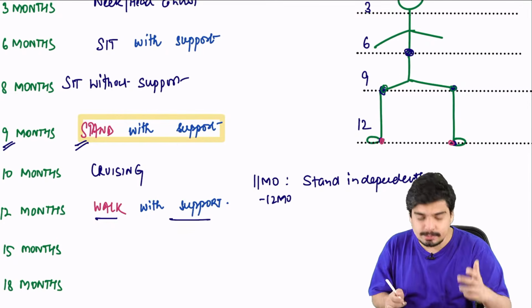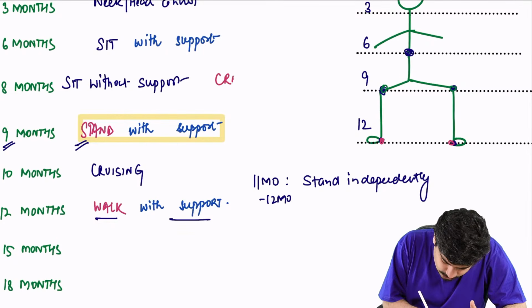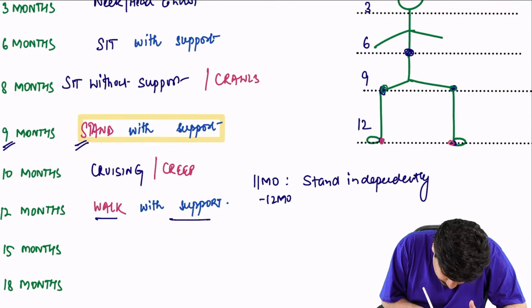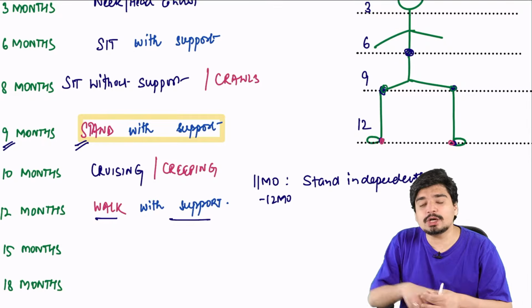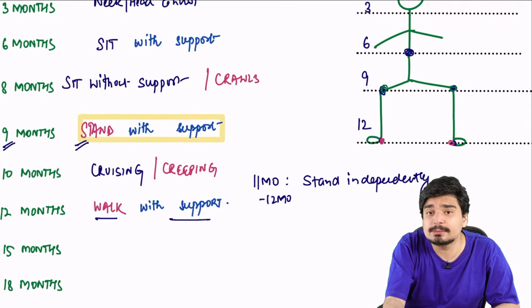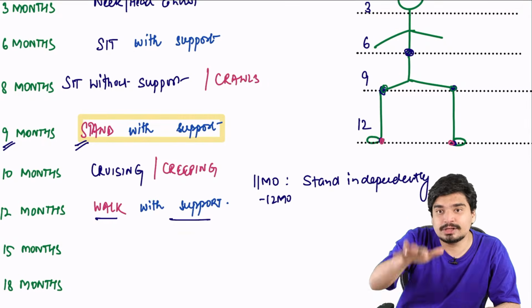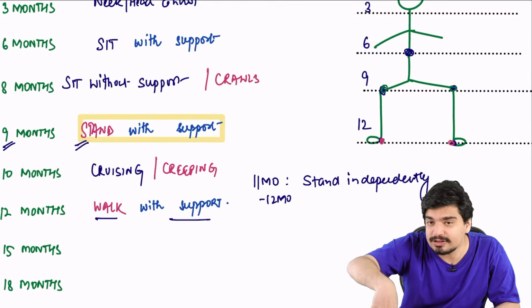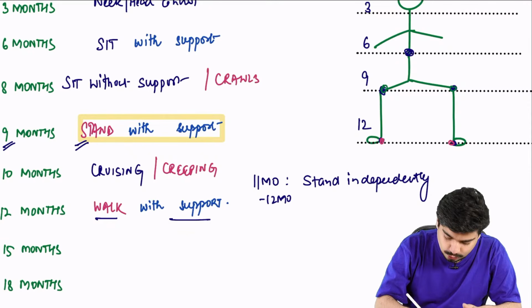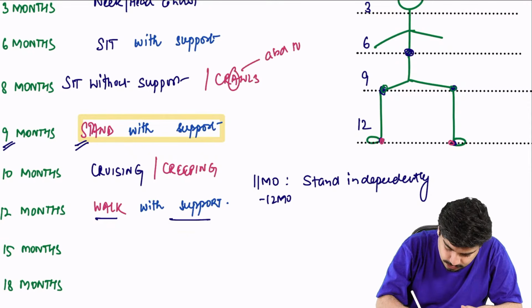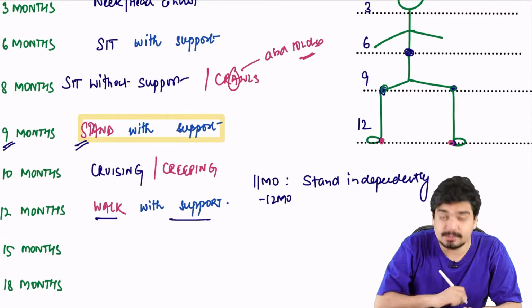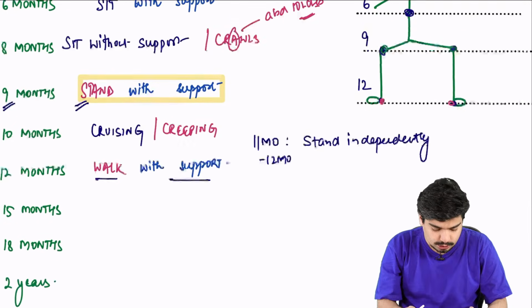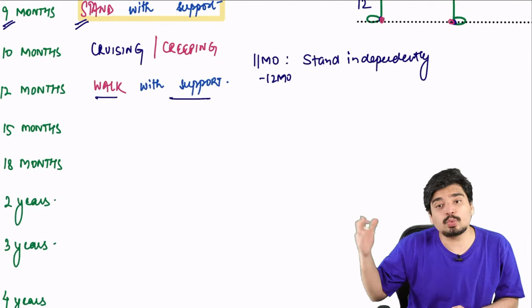Two other things you should remember. At 8 months, the child crawls. There is creeping at 10 months. What is crawling? When a child is on all fours and the abdomen is touching the ground, like a snake. In the snake, when he moves, the abdomen is touching the ground. What is creeping? When he is on all fours, the abdomen is not touching the ground. So crawling is when the abdomen touches the ground; creeping, the abdomen doesn't touch the ground. So finally at 12 months, the child is able to walk with support.